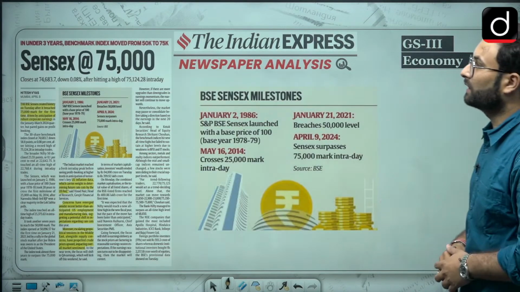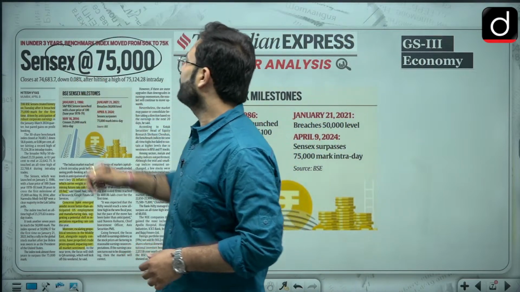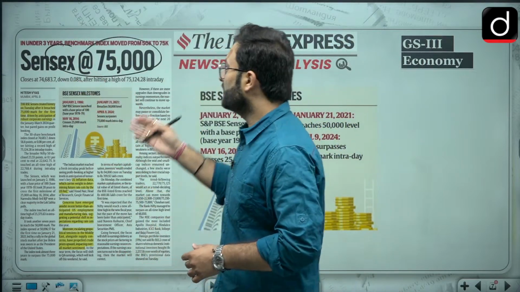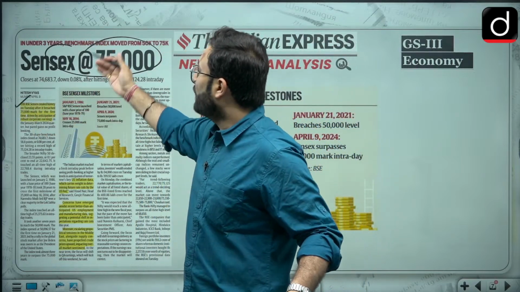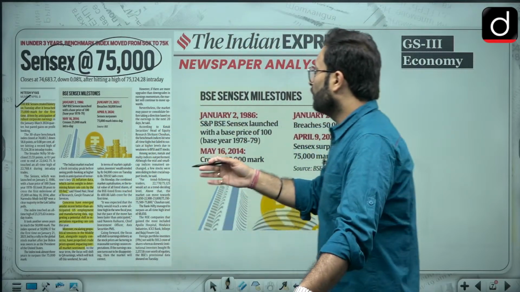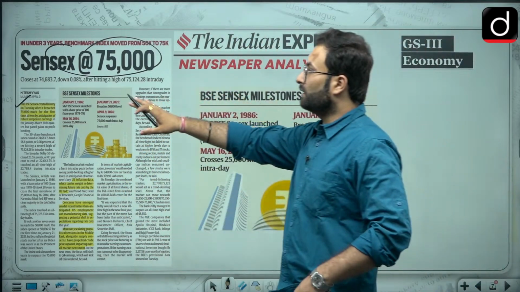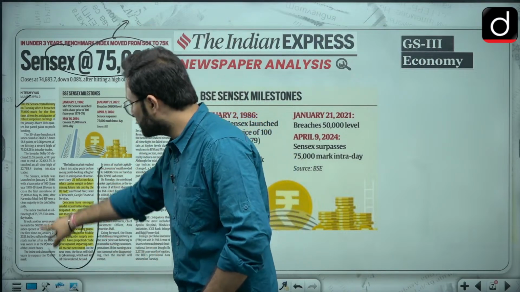Now we can move to the next article, that is Sensex at 75,000. Recently, on Tuesday, it breached the mark of 75,000 for the first time, driven by the anticipation that the corporate industry is doing very well. There are certain reasons why they have surpassed the 75,000 mark, which we will be discussing in the next slide.